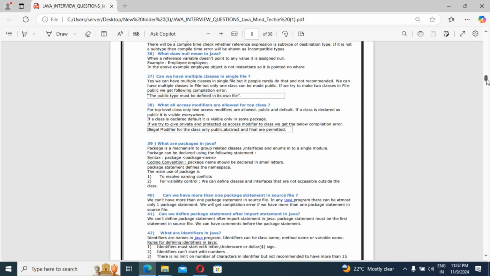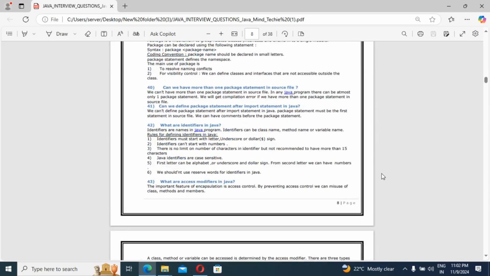Then we move on to identifiers. What are identifiers in Java? Identifiers are names in Java programs. An identifier can be a class name, method name or variable name, right? We have some rules for defining identifiers in Java.